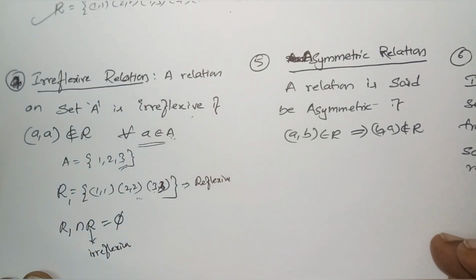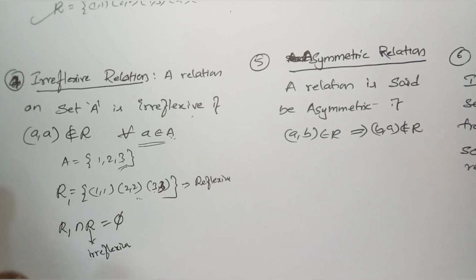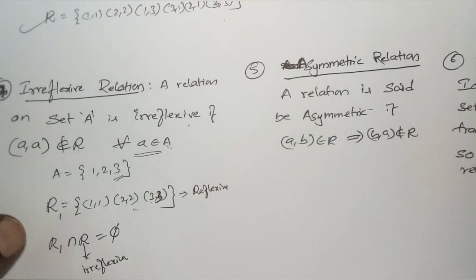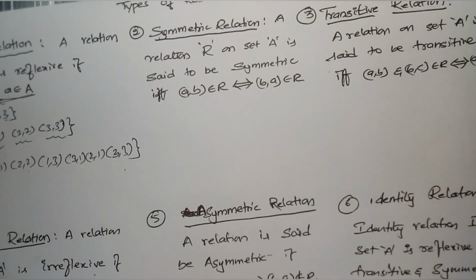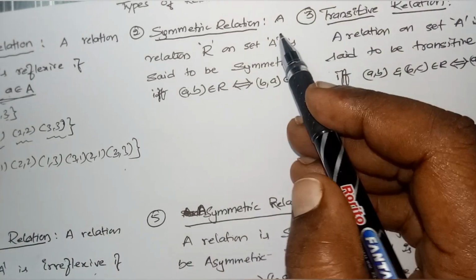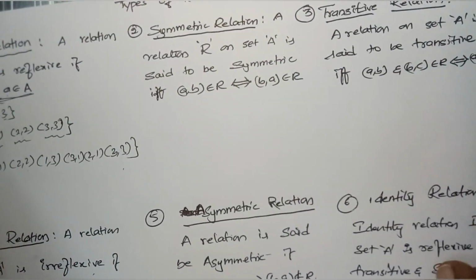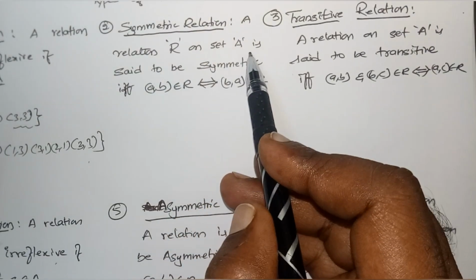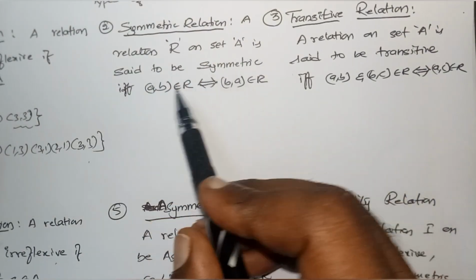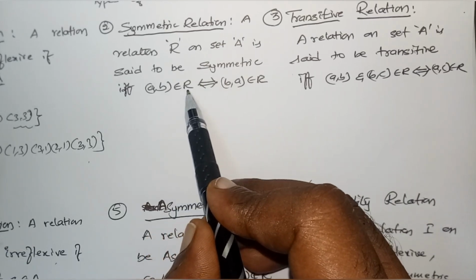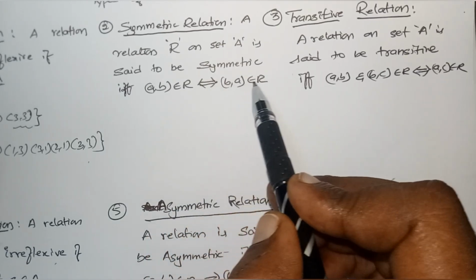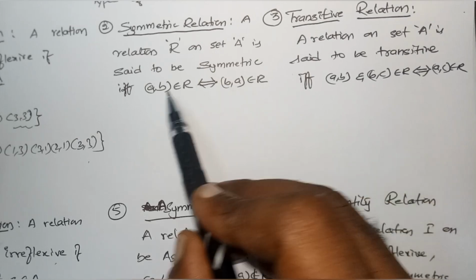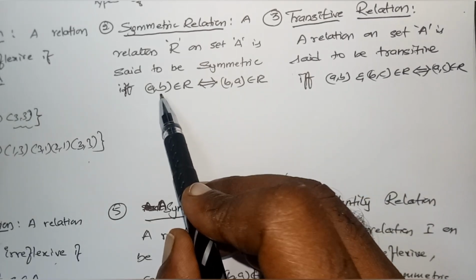What is meant by a symmetric relation? What is meant by an asymmetric relation? Look here, a relation R on set A is said to be symmetric if (a,b) belongs to R implies (b,a) belongs to R. If (b,a) belongs to R, then (a,b) belongs to R.